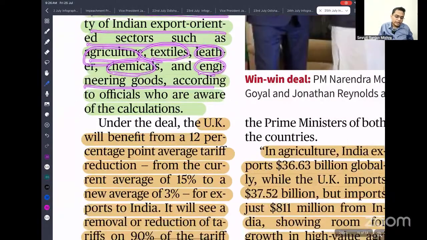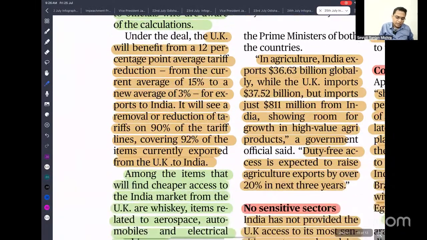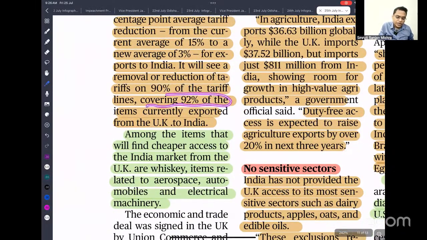Because of that, tariff on UK products will reduce from the current 15% to 3%. So that means all UK goods will be quite a bit cheaper in India. It will cover 92% of the items currently exported from the UK to India, which is quite good for you all.